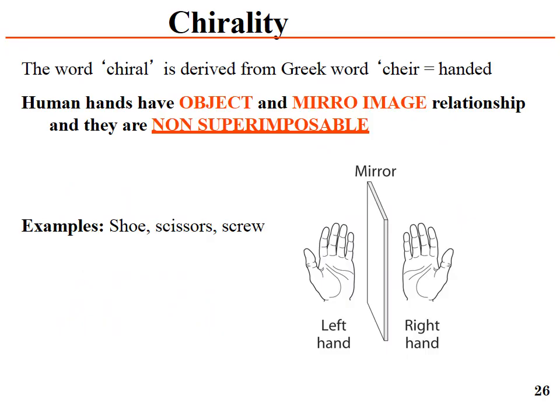The word chiral is derived from the Greek word cheir, meaning hand. Human hands are in an object and mirror image relationship, and they are non-superimposable. Examples are shoe, scissors, screw. These are all chiral objects, and chirality is present. This is the left and the right hand. These are mirror images but non-superimposable.